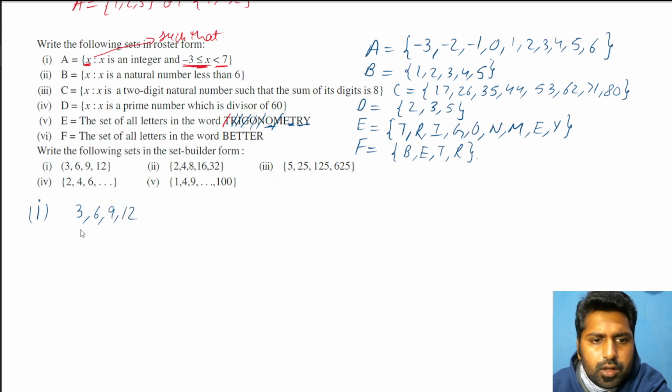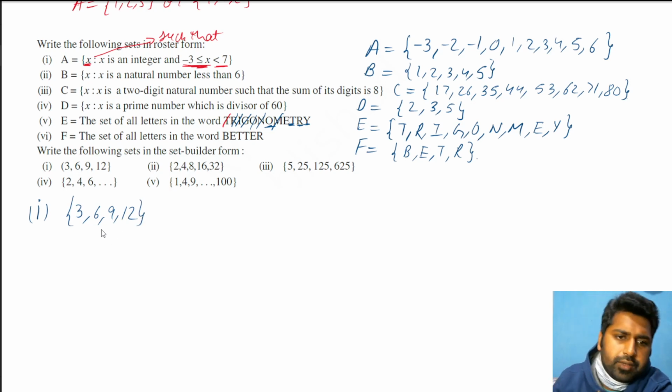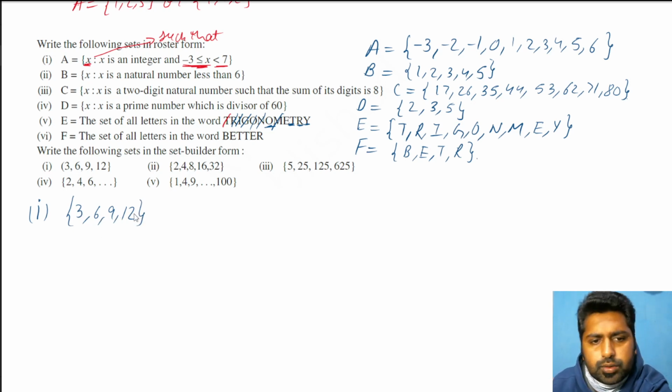First of all, you can see that these numbers are all multiples of 3. 3 into 1, 3 into 2, 3 into 3, 3 into 4. So I can say the numbers are multiples of 3. In roster form there is again a way to write it. Let's call this set A. We can name the set anything if it's not given. Then curly bracket start.